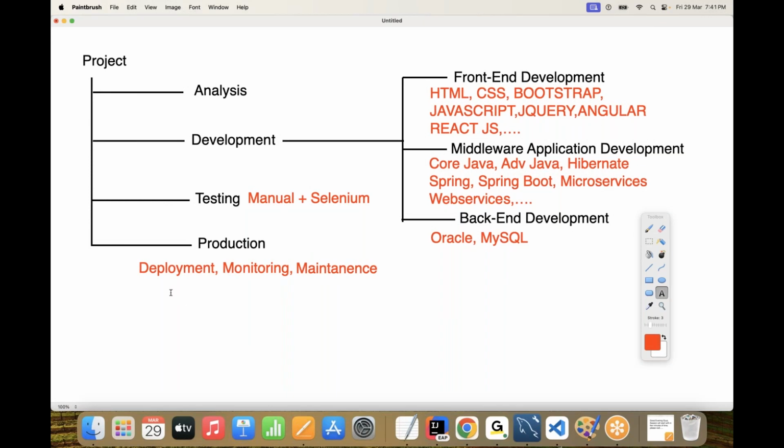Deployment in the sense we require a server, an application server, our production server. Inside the production server, our application has to be deployed and launched. After that, we have to keep that project live. Customers will use that project. So we require a server. If you want to maintain the server, some infrastructure is required. What infrastructure? An operating system is required.